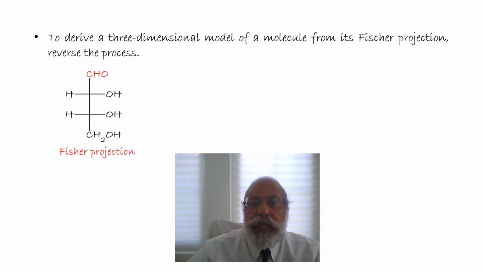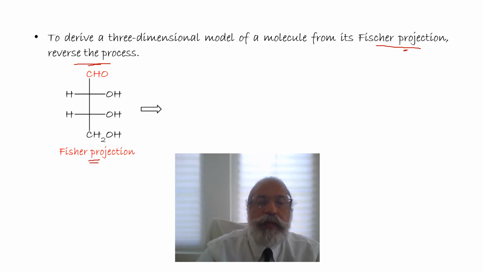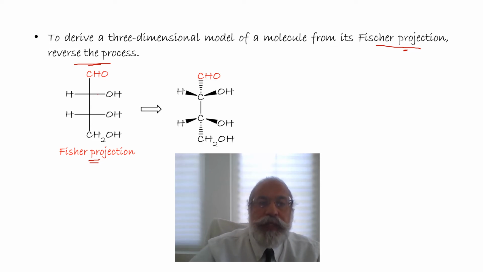To derive the 3-dimensional model of a molecule from its Fischer projection, just reverse the process. Here we have the Fischer projection. All we have to do is put this OH up and this H up, and the aldehyde will be in the back. Then this is the vertical line, then the CH2OH will be in the back.